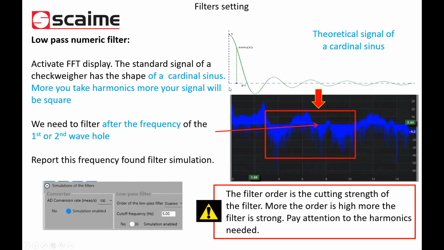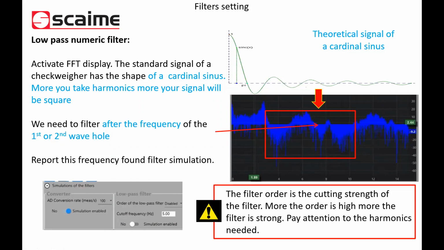So basically, in my acquisition, if I look at my cardinal sine, I can see that I have the main frequency here. The first harmonic is here. The first wave hole is here. My second harmonic is here, and my second wave hole is here. So I will filter somewhere here, at 7.5, for example. Okay, understood.